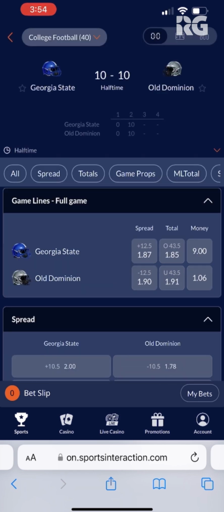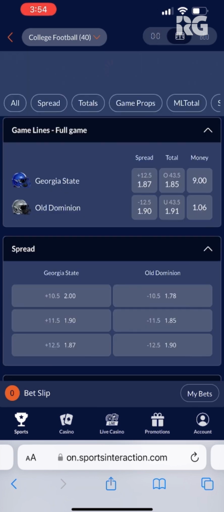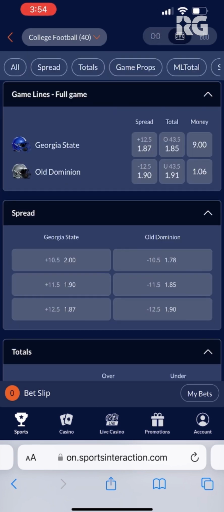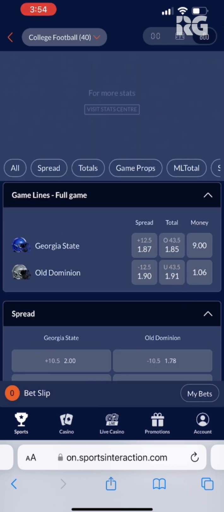And as you can see, it'll show you the different markets that are available. You can also see a live tracker here to see what's going on in the game. Right now it's at halftime. And there are also statistics related to the game.